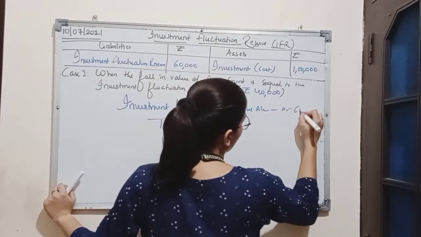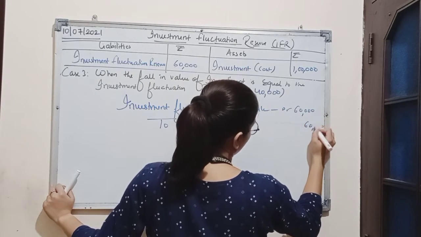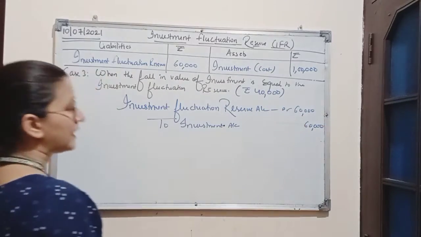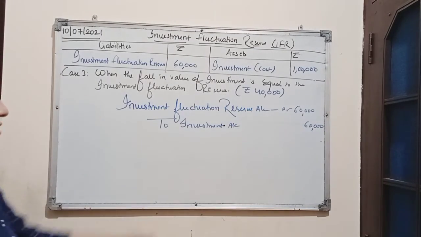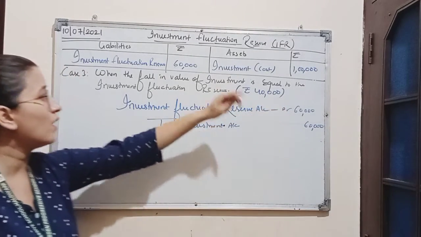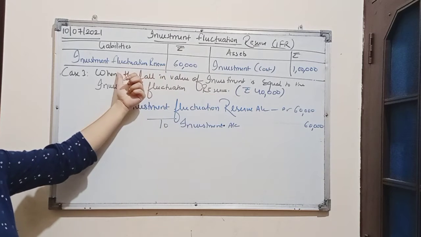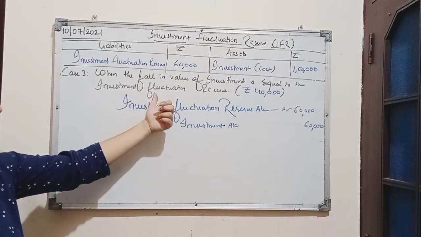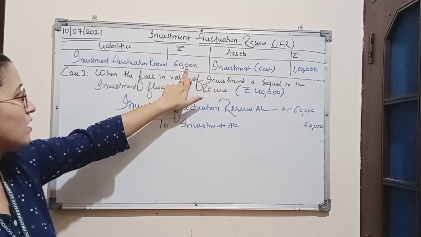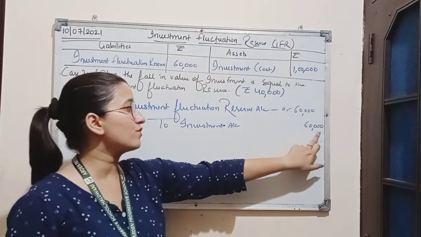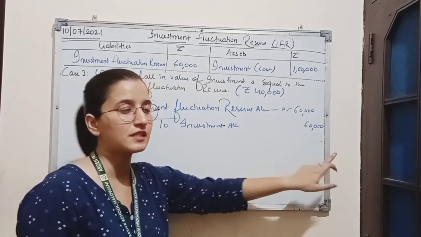Amount is rupees 60,000 and 60,000. So it is clear that in this case there is a loss of rupees 60,000, which is exactly equal to the amount of investment fluctuation reserve. So this entire amount of reserve will be used to recover the loss of 60,000.